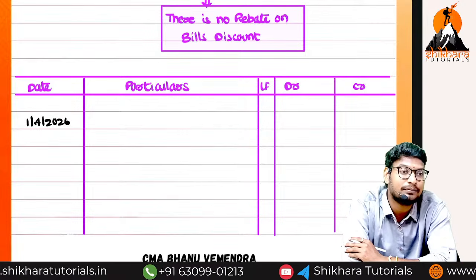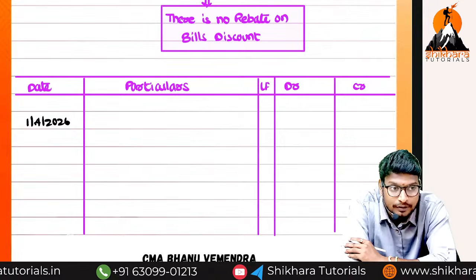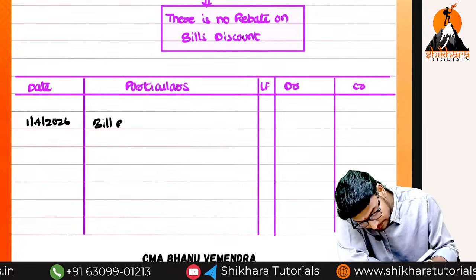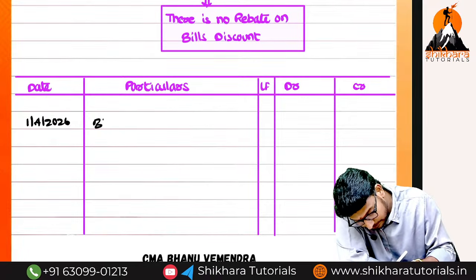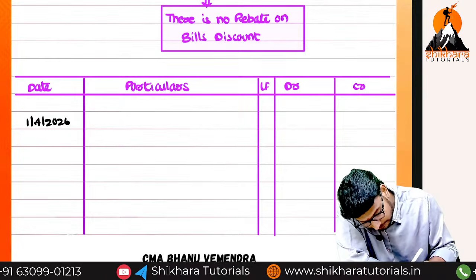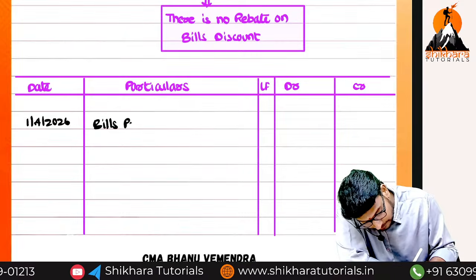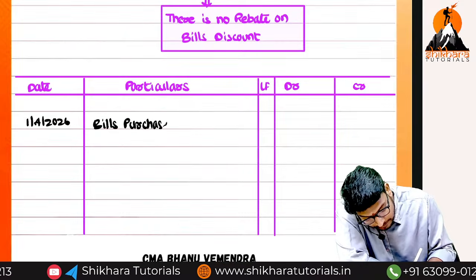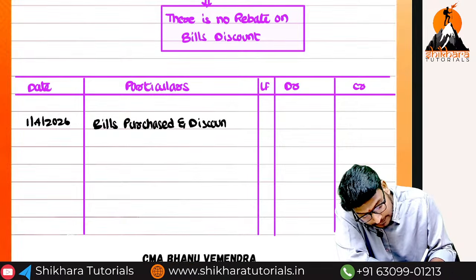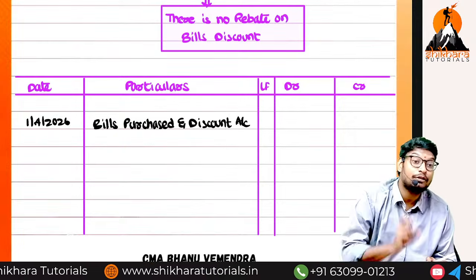Now in place of bills receivable, here we use bills purchased and discount.